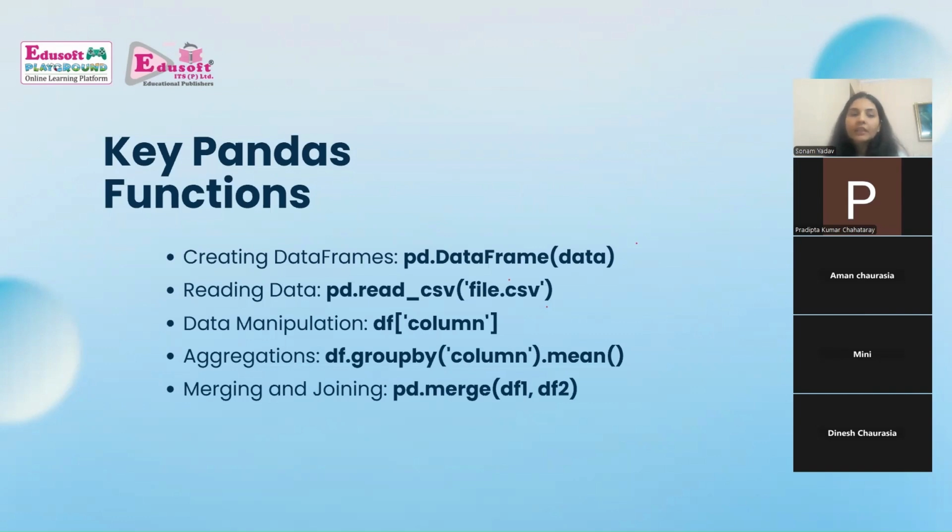Last, we are going to see the merge and joining function. Suppose अगर मेरे पास कुछ डेटा है, suppose I have 1, 2, 3, 4 data. I have data in multiple types. Now I want to merge that data. I want to join that data. So can I do that? Yes, you can do this by using the pandas function. So we can use pd.merge. Like I have two data, I have df1, I have df2. मुझे दोनों डेटा को क्या करना है? मर्ज करना है. So मैं ये फंक्शन यूज कर सकती हूँ.